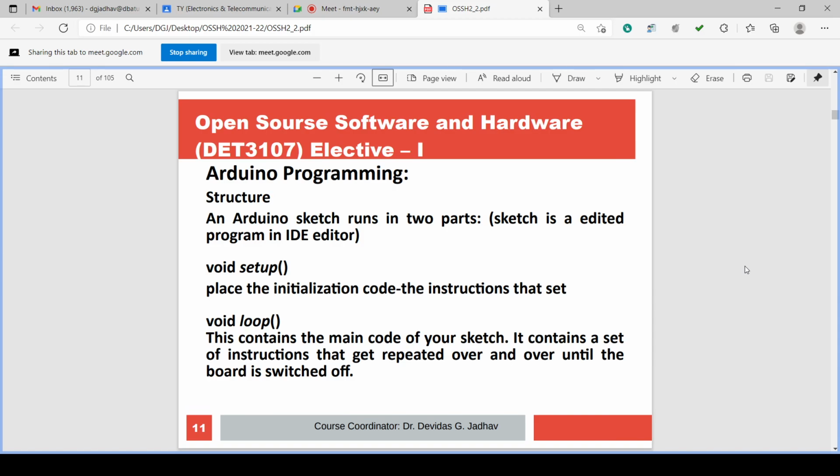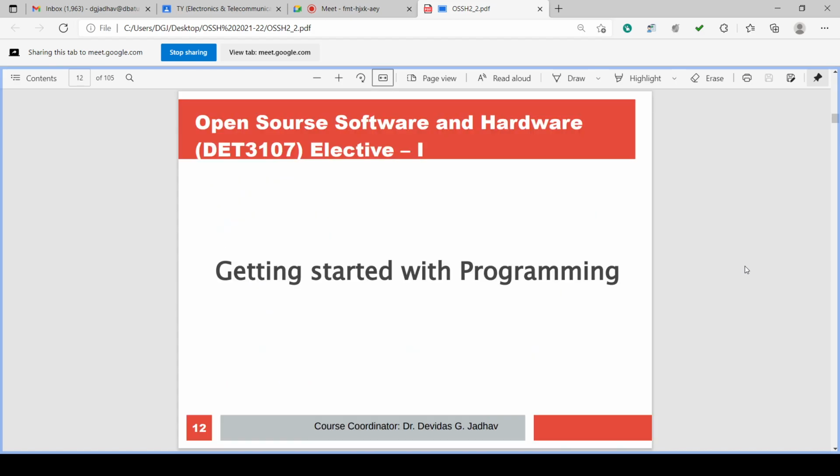So we have seen the details of Arduino programming, the structure of the programming, void setup, void loop. Void setup is for initialization of the different variables and files, and it executes only once at the start of the program. And void loop is the main code of the sketch, and it executes continuously, infinite times, because its name is also loop.